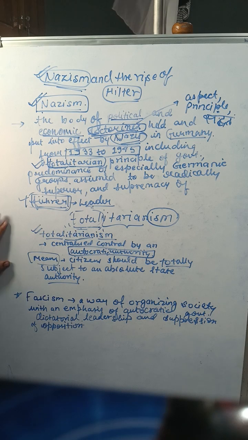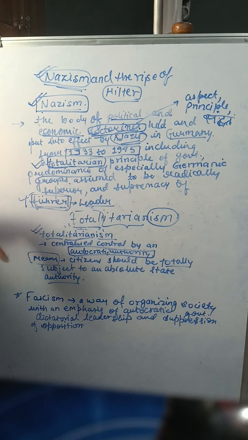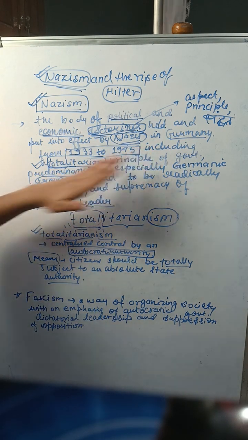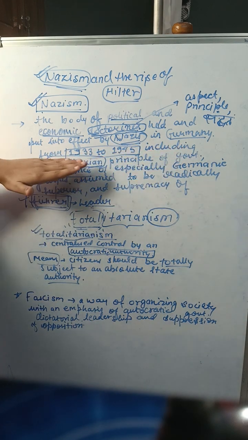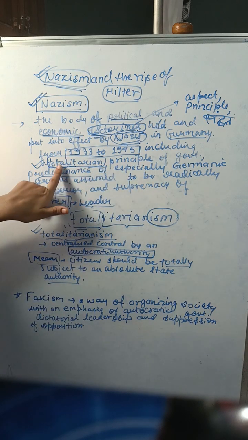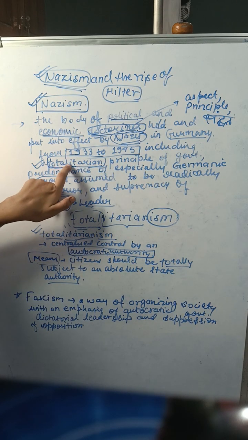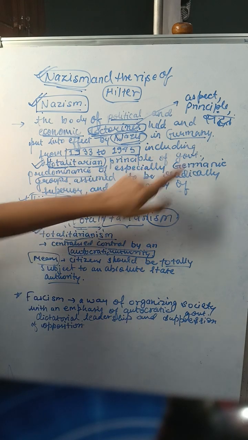So let us read the definition of Nazism again. Basically it is a political economic principle, doctrine you can say, held and put into effect by Nazis in Germany from 1933 to 1945, including totalitarian principle of government.